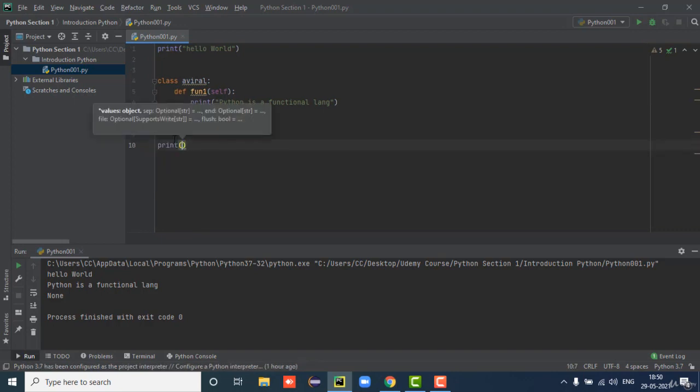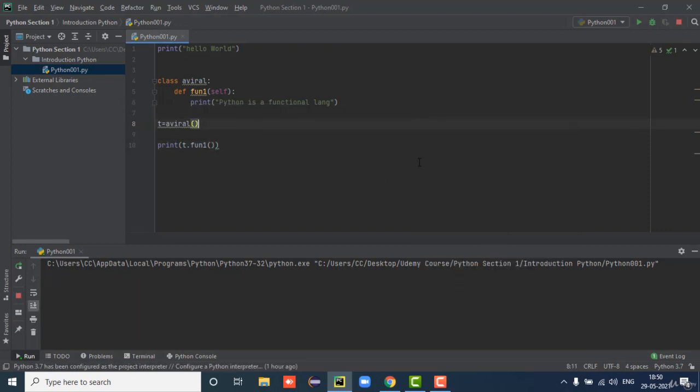Print t dot fun1. Okay, now we will print this section. And what is that? Python is a function for Python is an OOPS language.